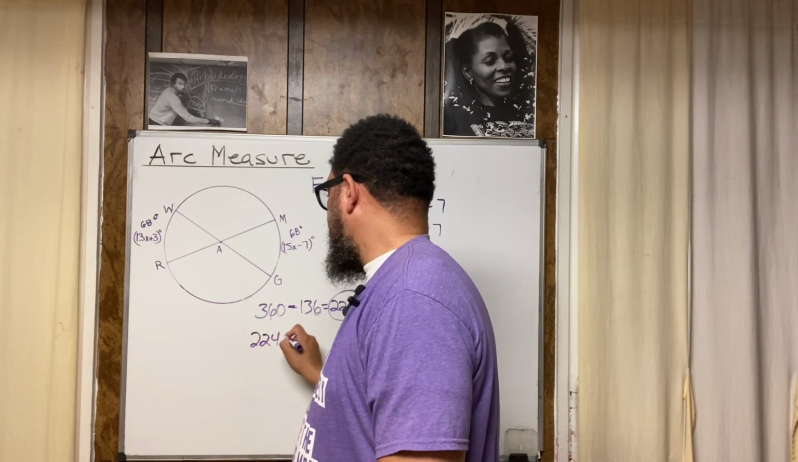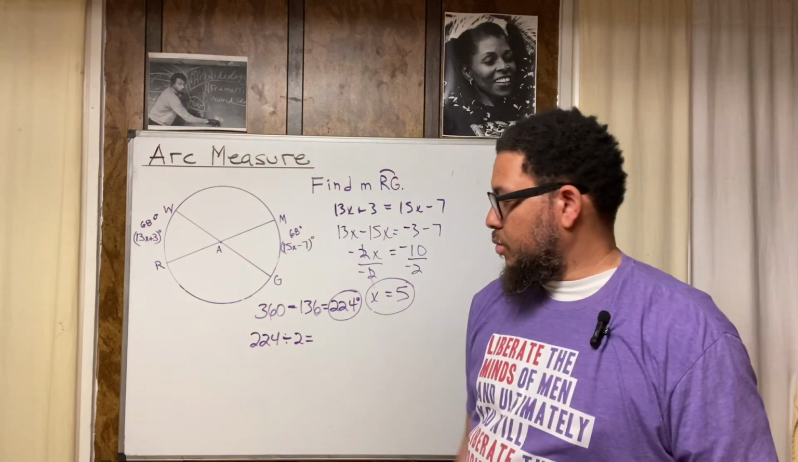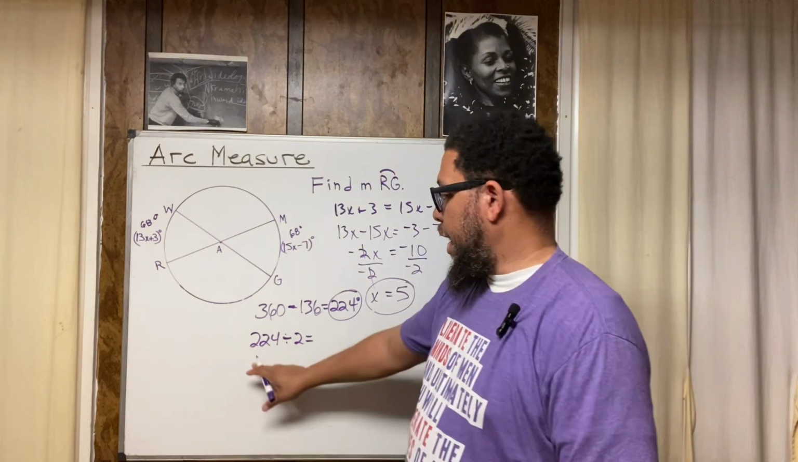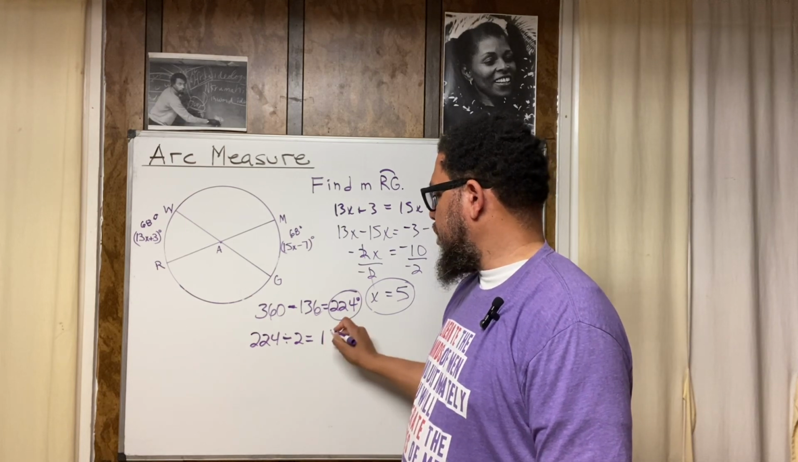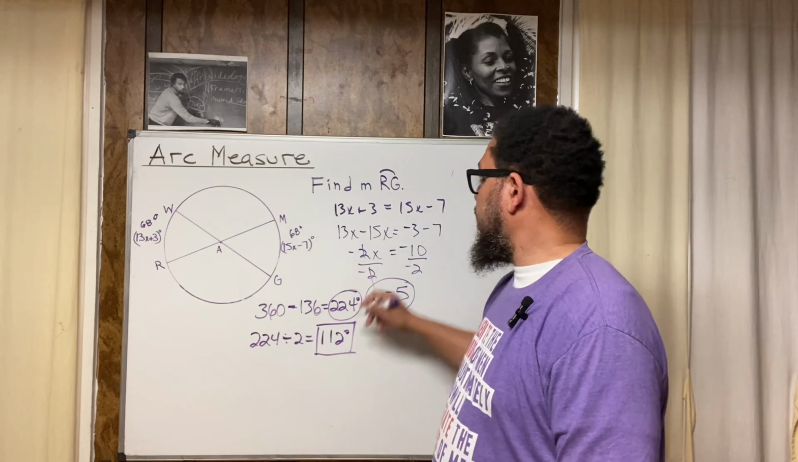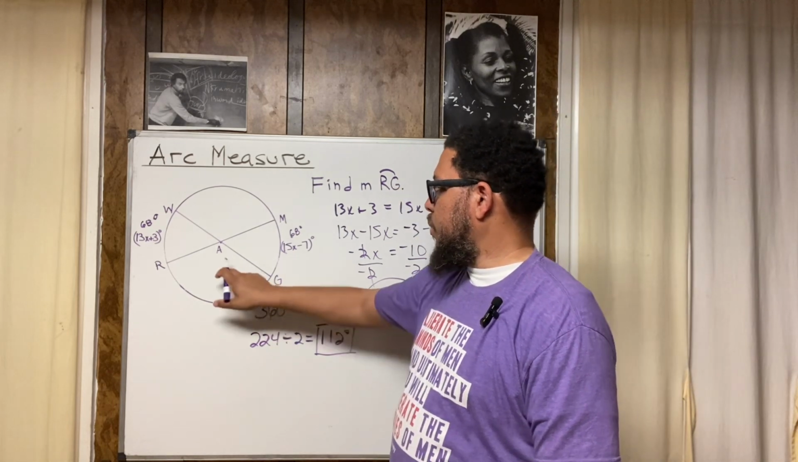So 224 divided by 2 is, basically we're just taking half. Dividing by 2 is the same thing as taking half. Half of 200 is 100. Half of 20 is 10. Half of 4 is 2. So the measure of arc RG is 112.